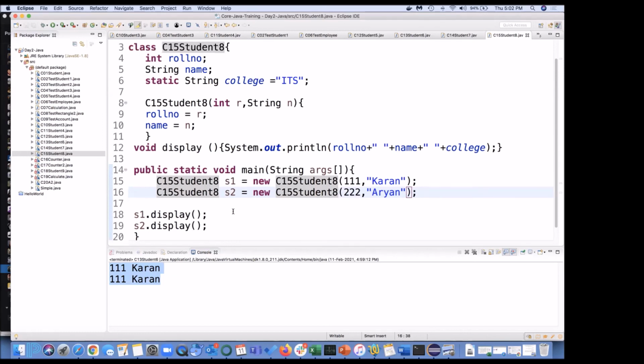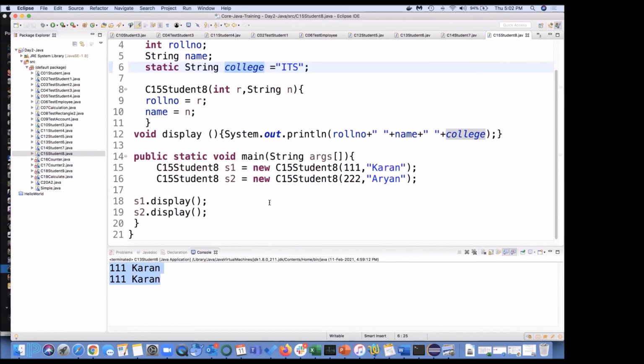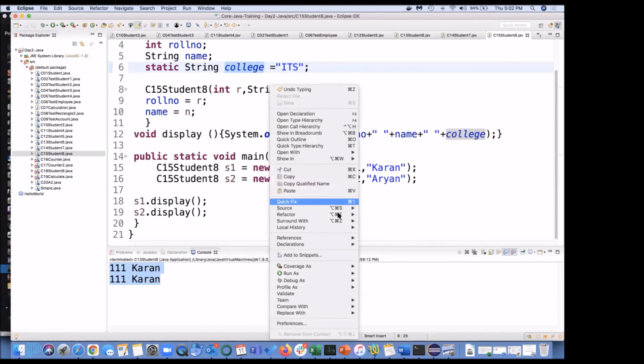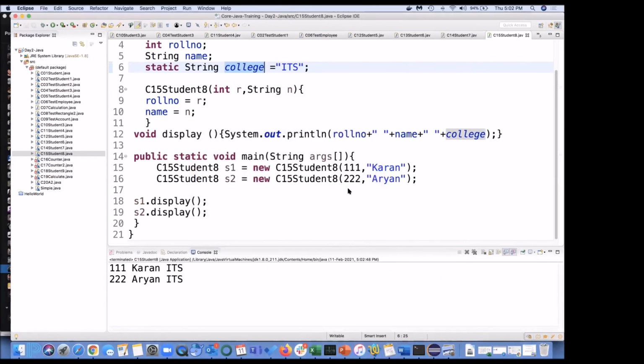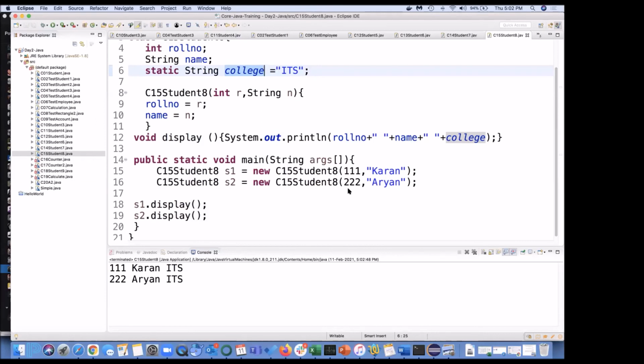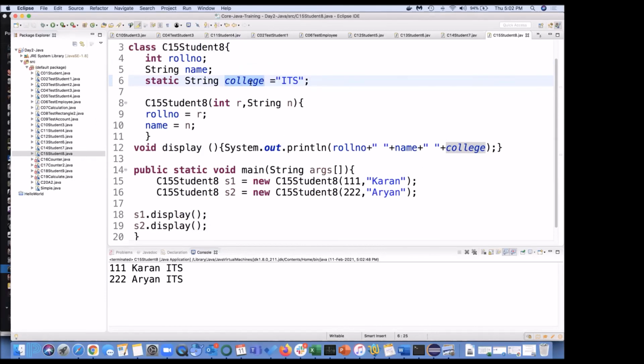And I'm saying static string college is ITS. If I'm going to run this, it was a static string at your class level.